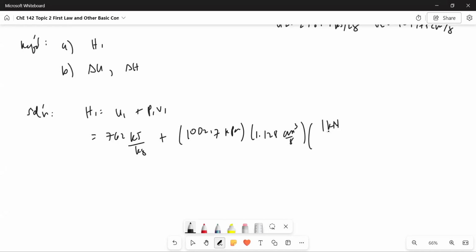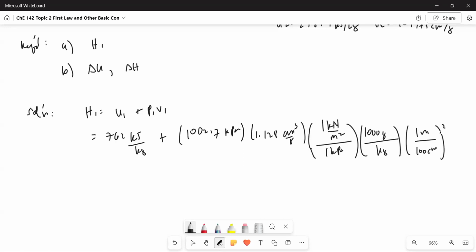So pressure is force over area, right? So 1 kilopascal is 1 kilonewton per meter squared. And then we have to convert the cm cubed to meter cubed because we want to convert the numerator to kilonewton meter, which is 1 kilojoule. And we have to convert the grams into kilogram. So let's do that first, converting the grams into kilogram and then the centimeter cubed to meter cubed.